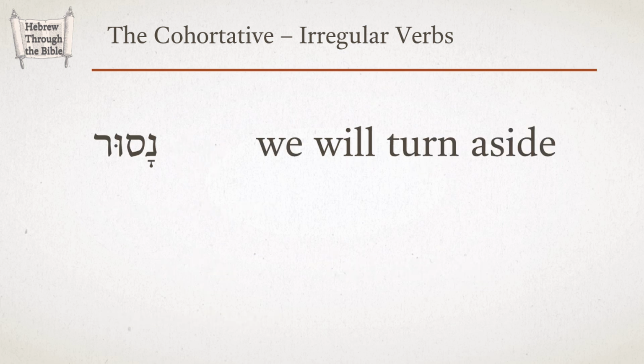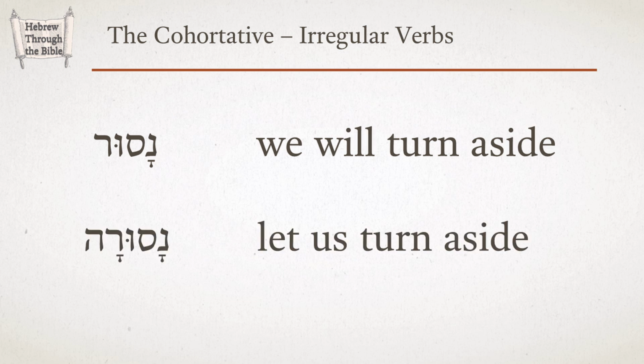Here is a plural cohortative from an irregular verb. The word nasur means we will turn aside. It's an irregular verb, but the nun on the front is the first-person imperfect. The cohortative is nasura, let us turn aside. Again, the cohortative is a first-person imperfect with a cohortative hay added.